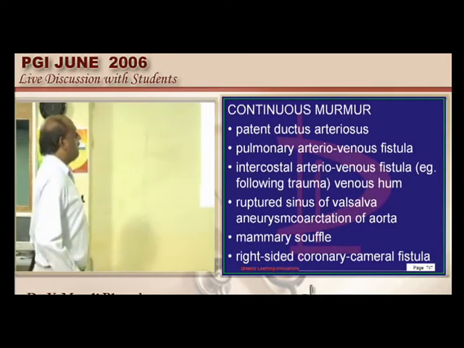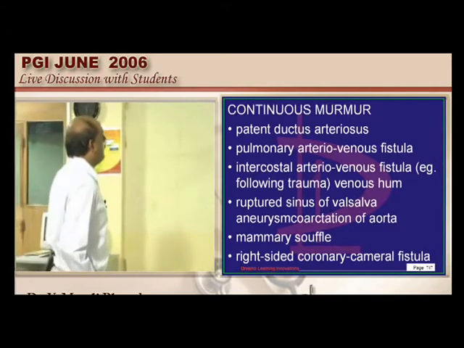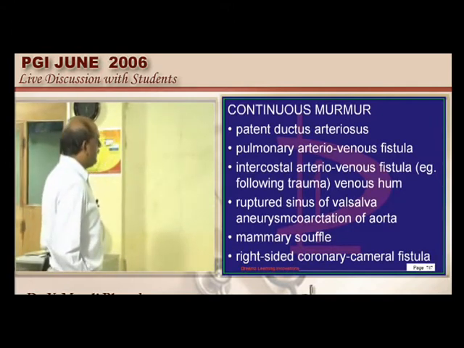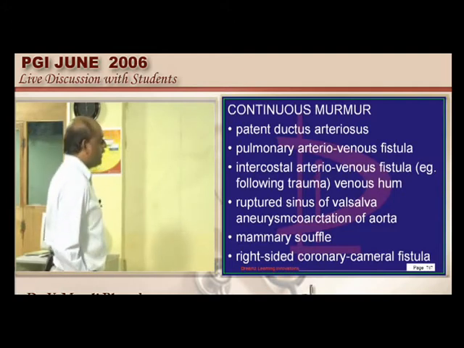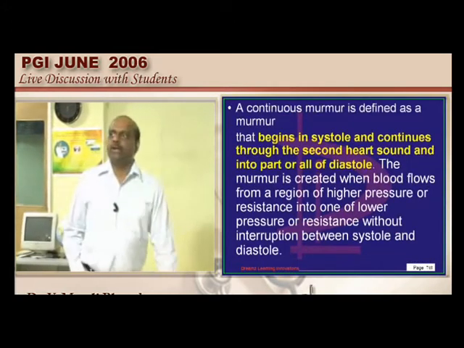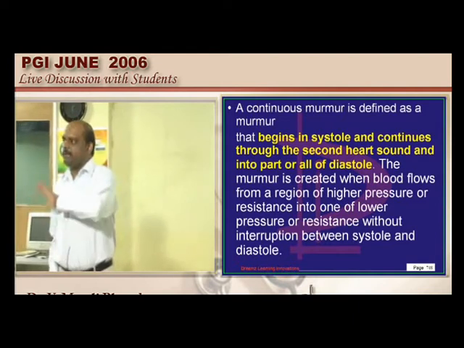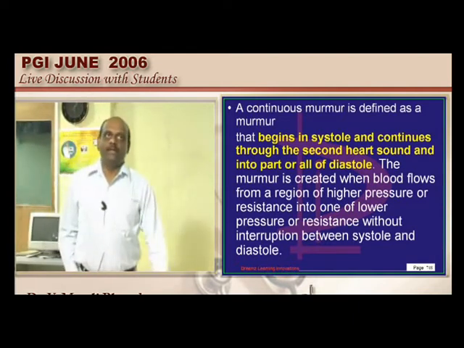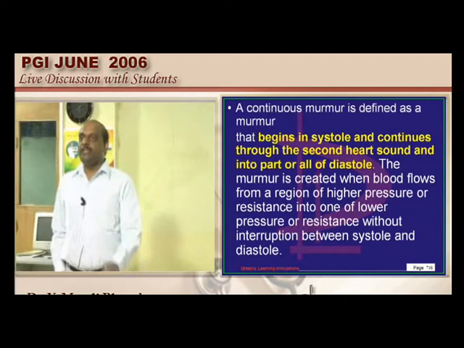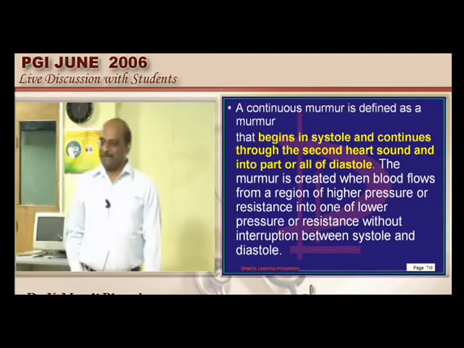So PDA, pulmonary arteriovenous fistula, intercostal arteriovenous fistulae, venous hum, coarctation of aorta, mammary souffle, right-sided coronary cameral fistula, they are all the reasons for the development of a continuous murmur. Without taking a breath of inspiration, you must answer in tomorrow's DNB exam. Your examiner minimum expects you.